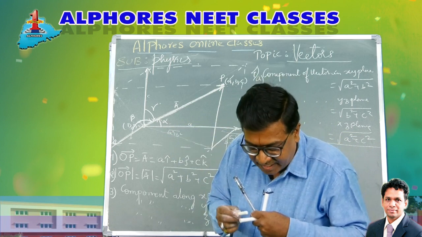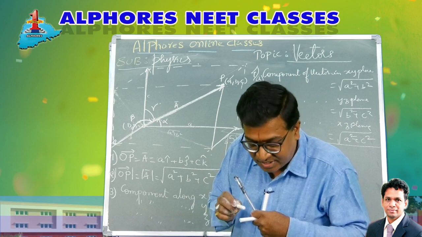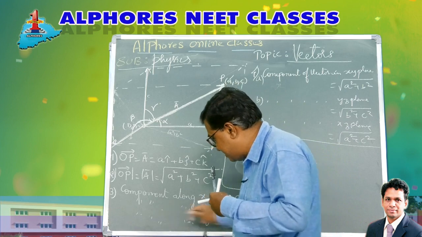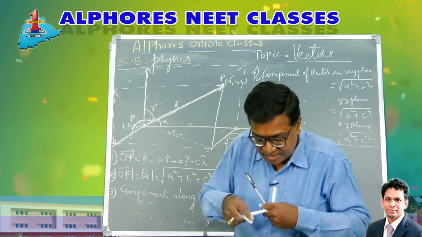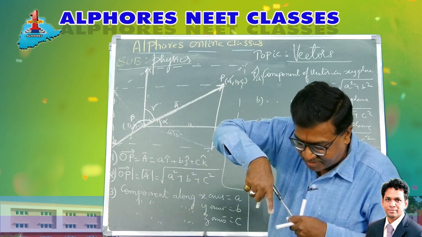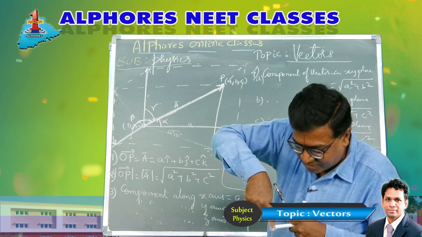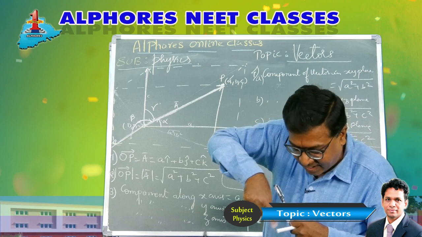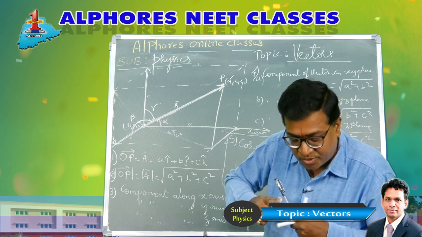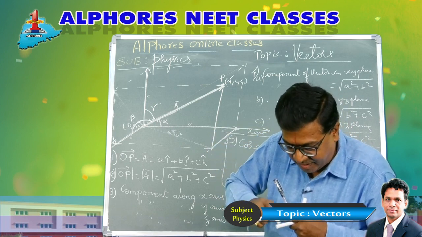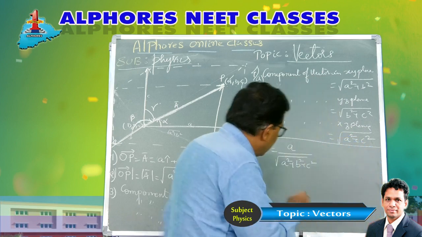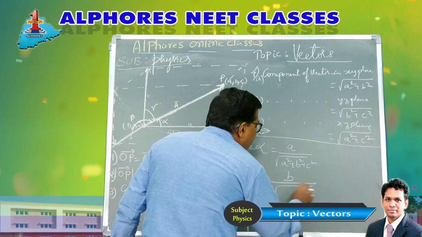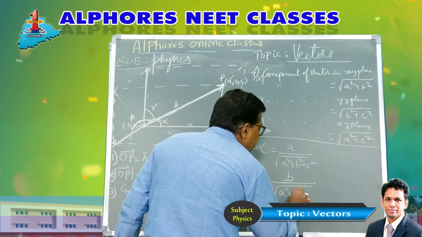Again, cos beta is adjacent by hypotenuse. What is the adjacent? It is the y component, which we found to be B. Our vector represents root of A square plus B square plus C square. These three form a right angle triangle like this. So cos beta is adjacent by hypotenuse: the y component B by the hypotenuse, which is the pen. Therefore cos beta is equal to B by under root of A square plus B square plus C square.